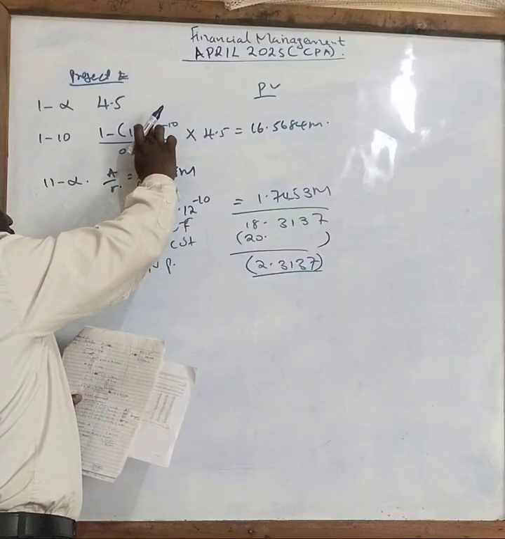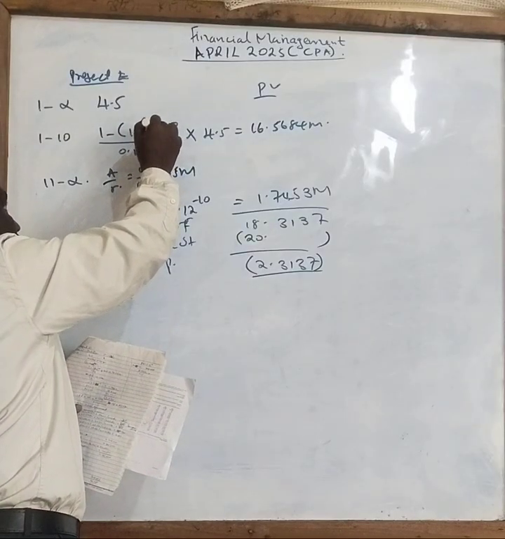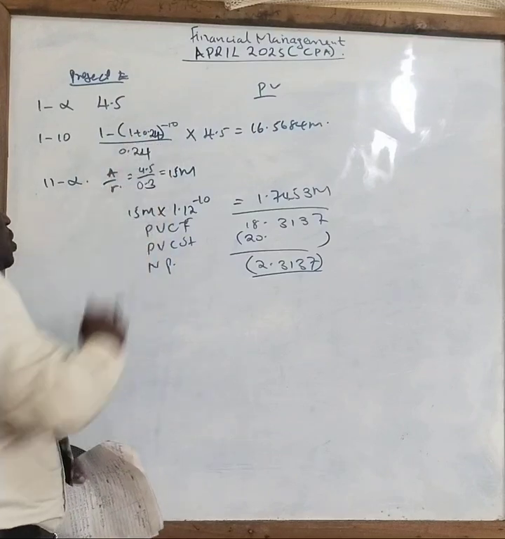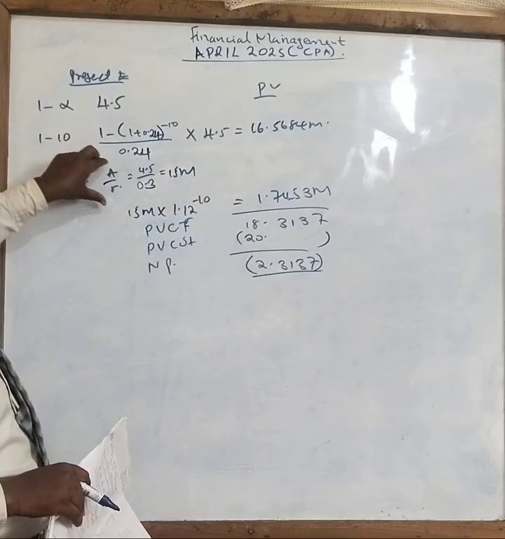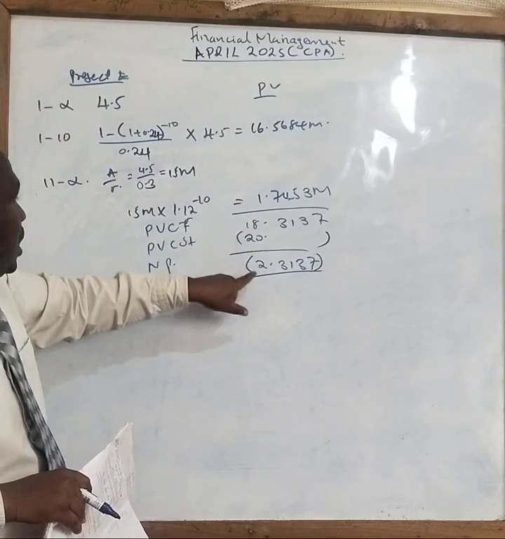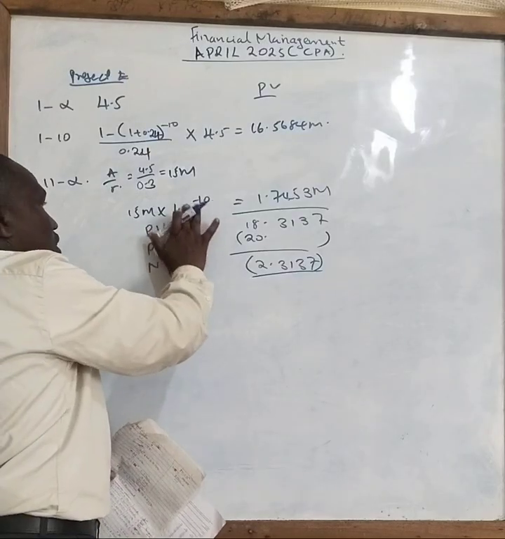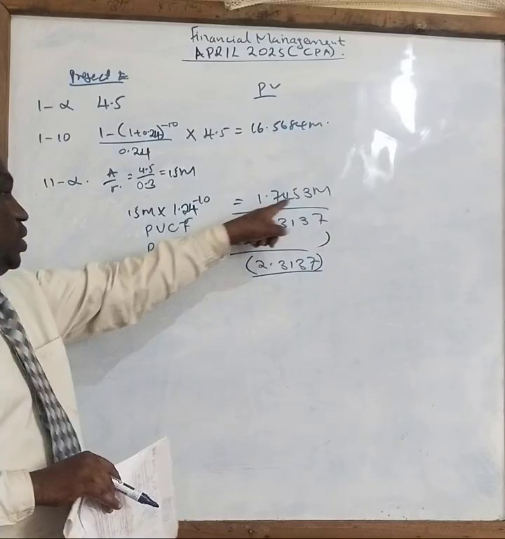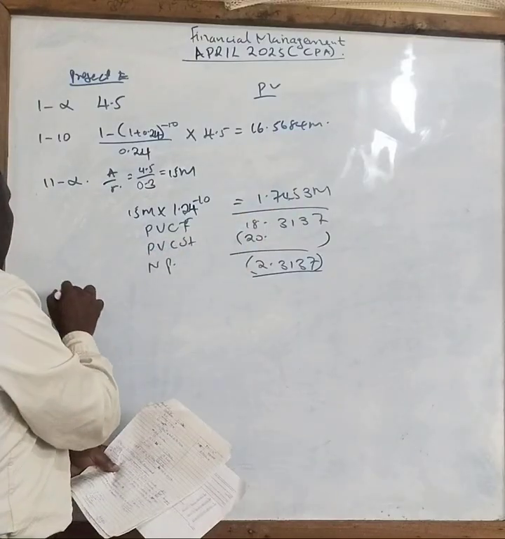Oh, sorry, class, let me correct here. This one is 24. I'm doubling, so it is 0.24. When you work out this, it will give you this. When you work out now using the 30, it will give you this. Then discount it using 24%. That is why you've put using 24%. It will give you this. Then subtract, you get the answer. Then put it now in your calculator.